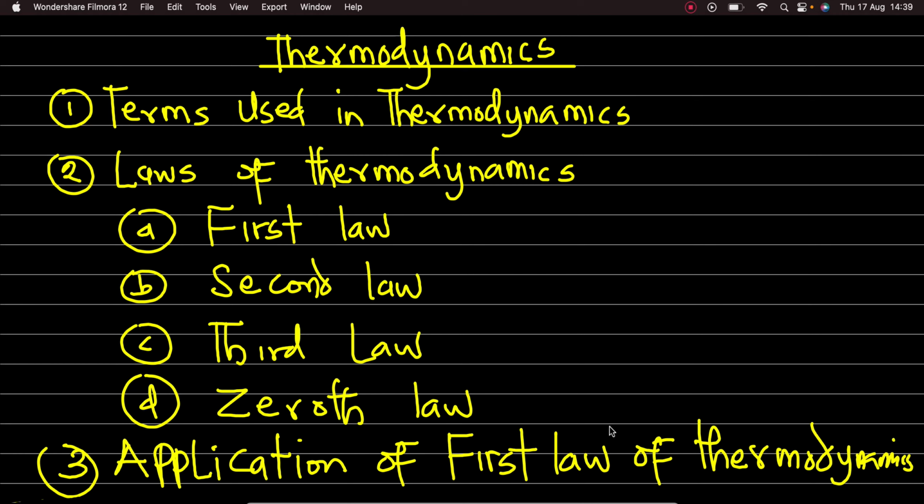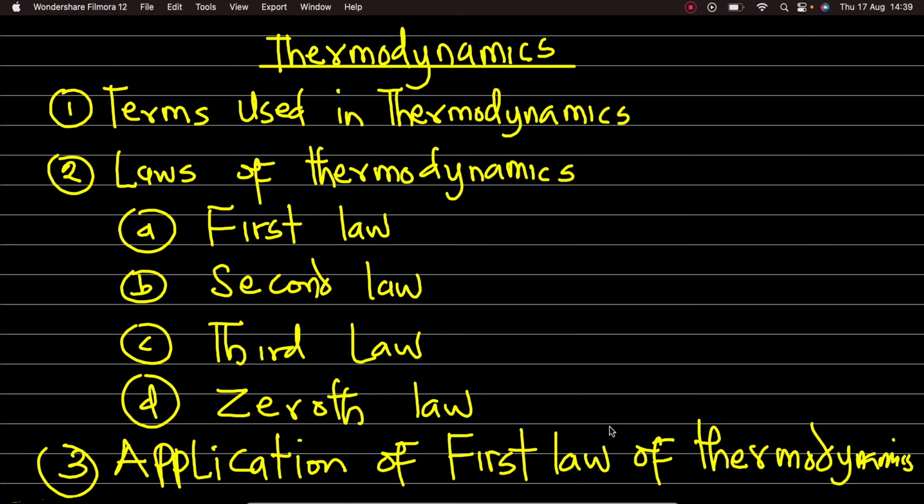In today's class on thermodynamics, before we proceed, we'd like to talk about what thermodynamics is. Thermodynamics is a branch of physical science that deals with the relationship between heat and other forms of energy.